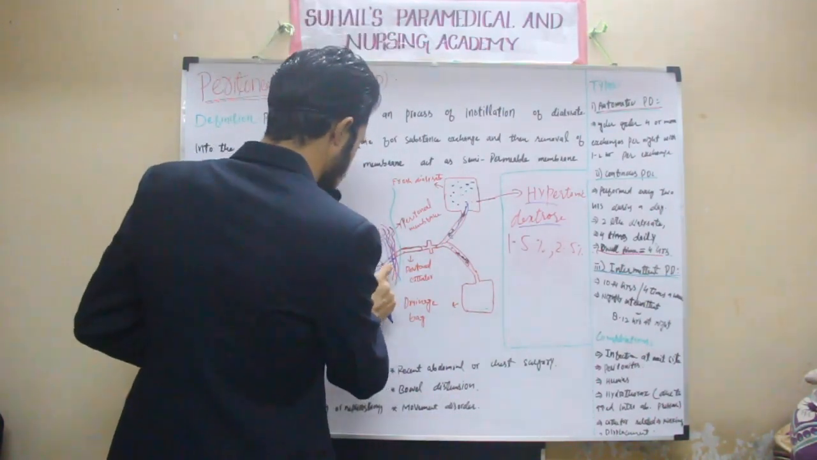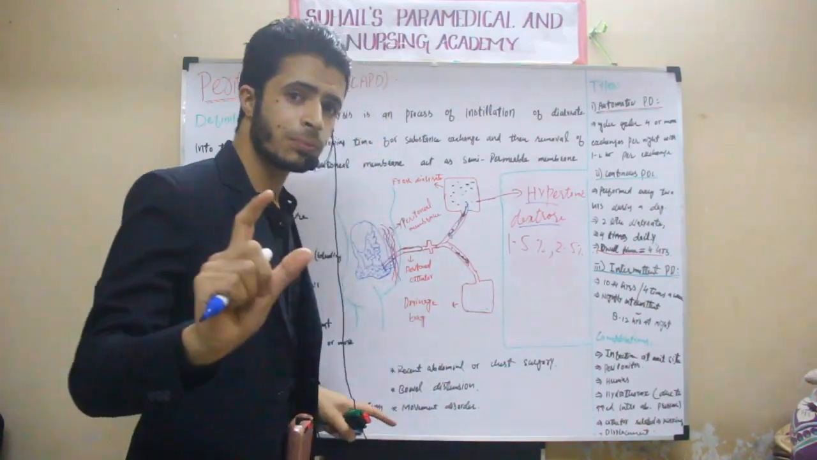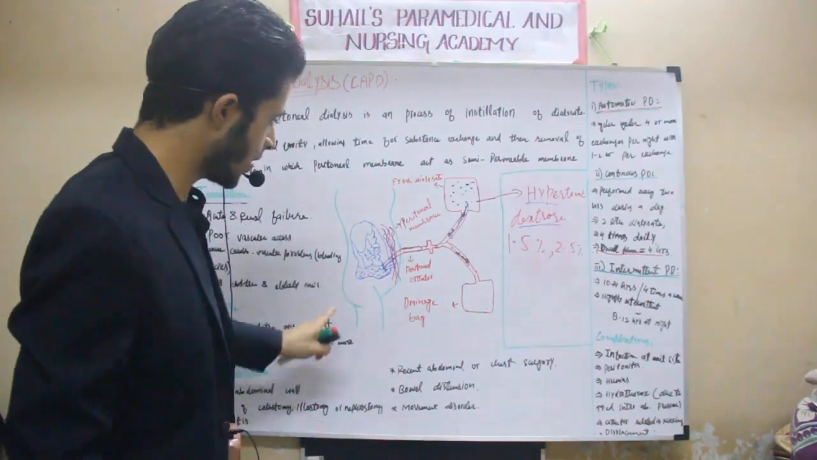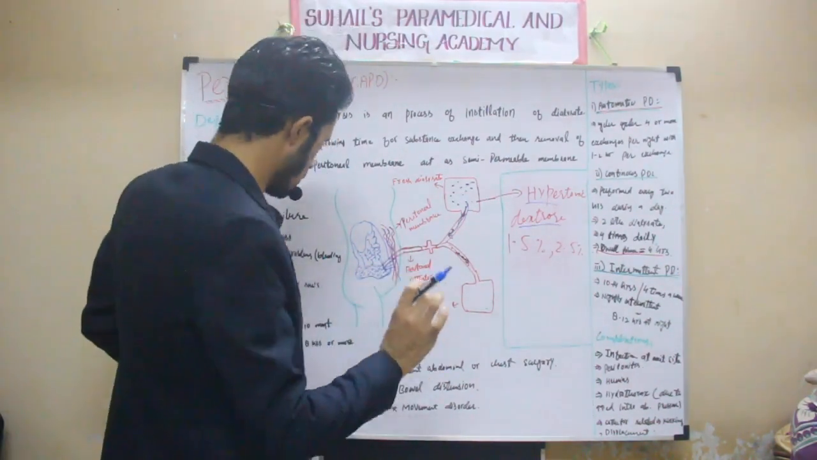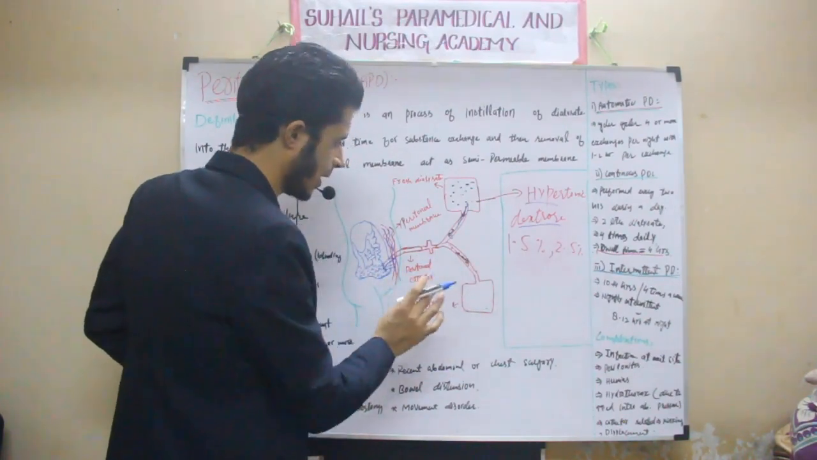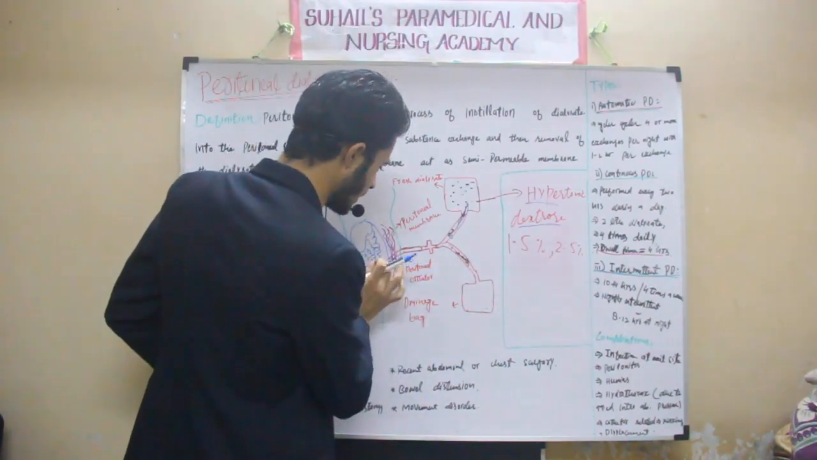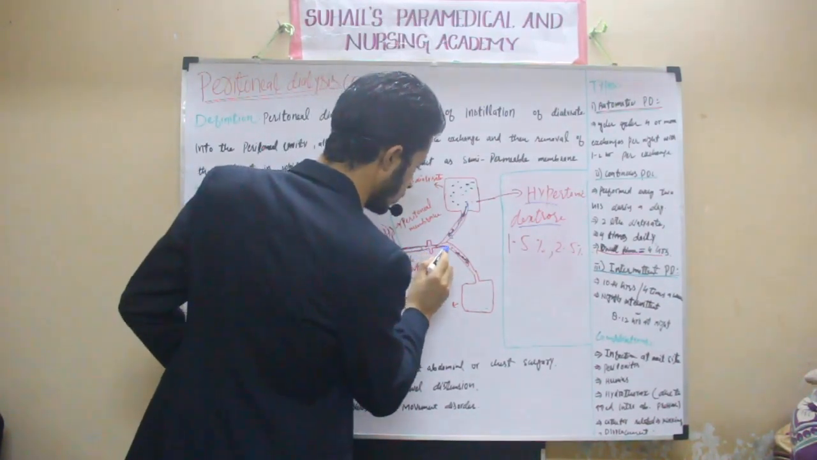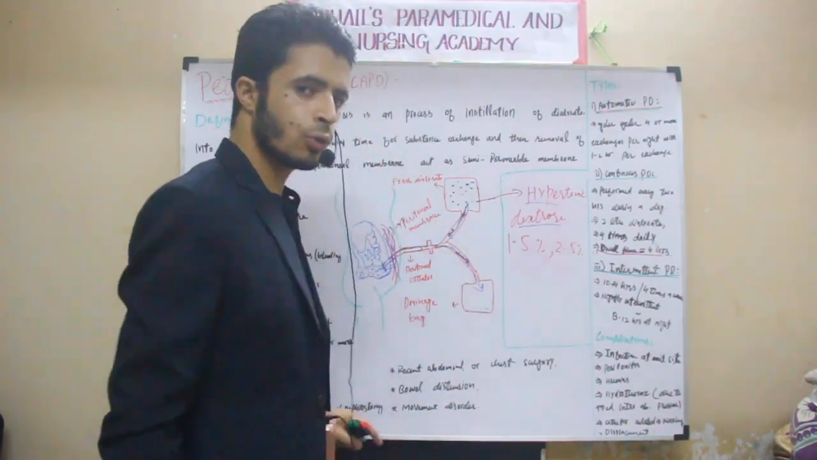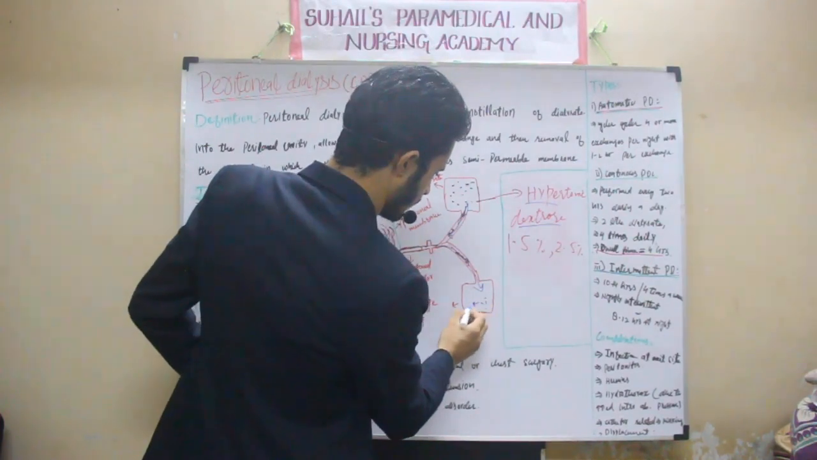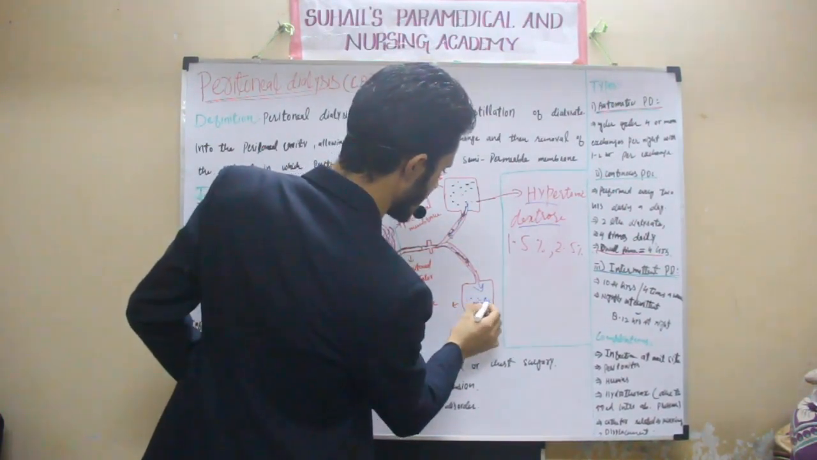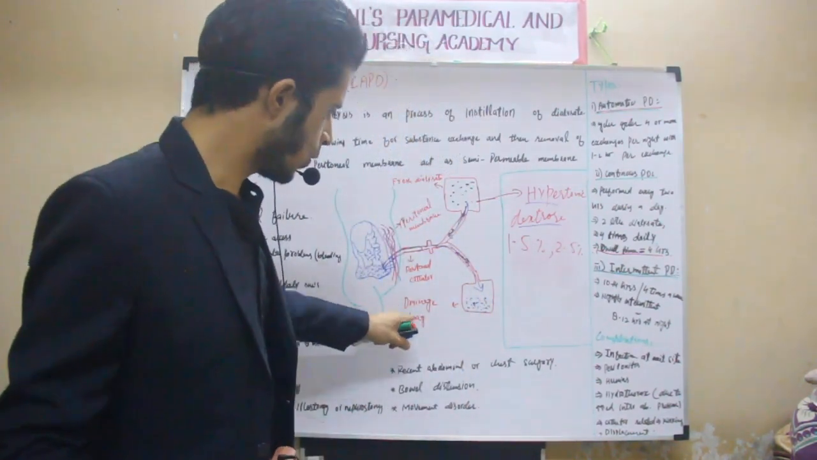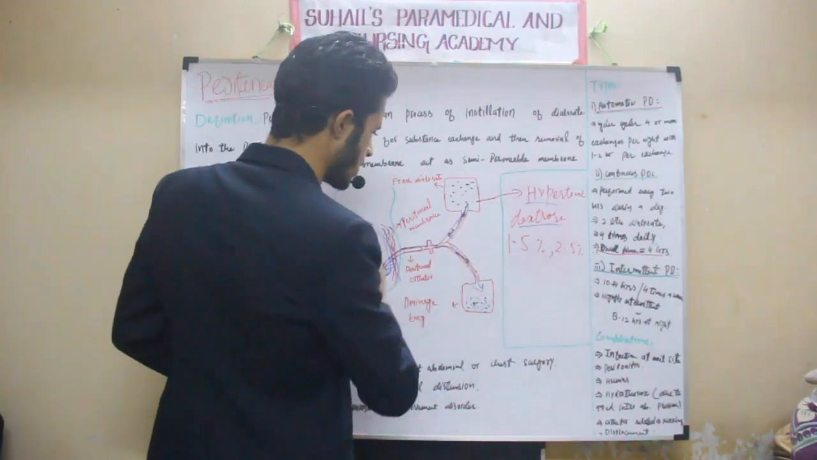Then after this dwelling period, we are going to drain. The third process is drain: inflow, dwelling time, then drain. In case of drain, this is done for mostly 10 to 30 minutes, or we can say 15 to 30 minutes. Drain means this fluid containing nitrogen wastes as well as excessive fluid will be removed out into the drainage bag. This is the drainage bag, and the catheter that we are using is called the peritoneal catheter.